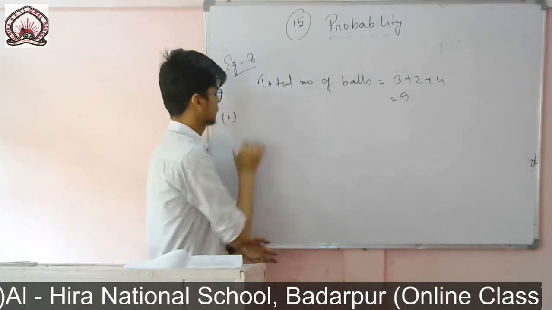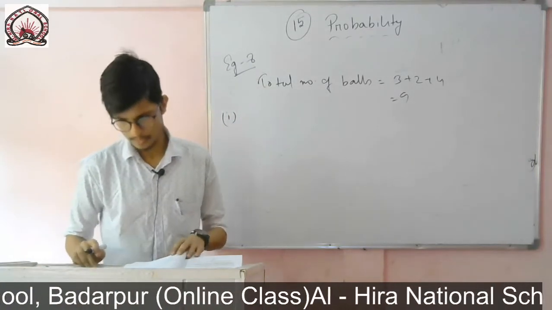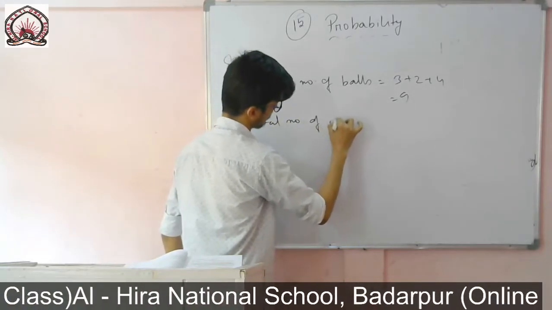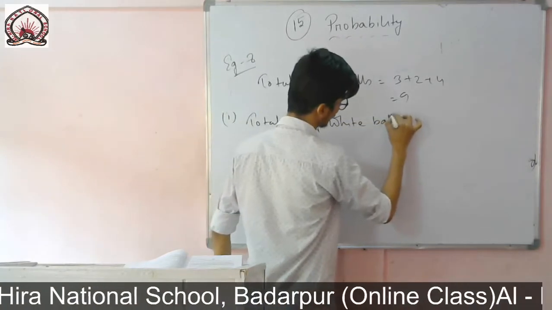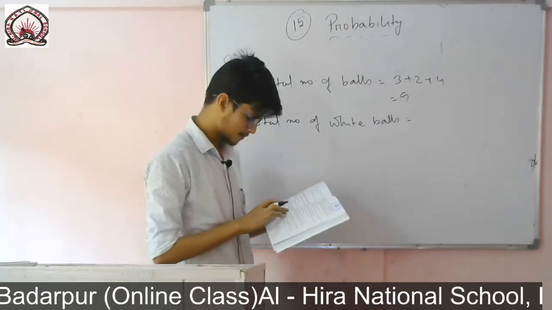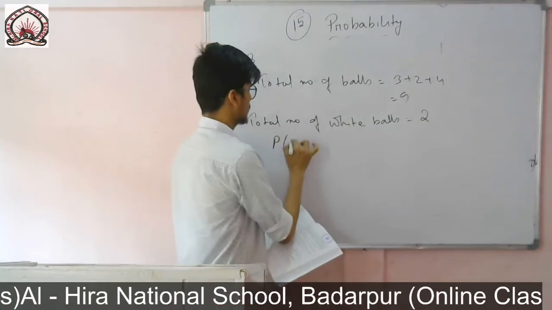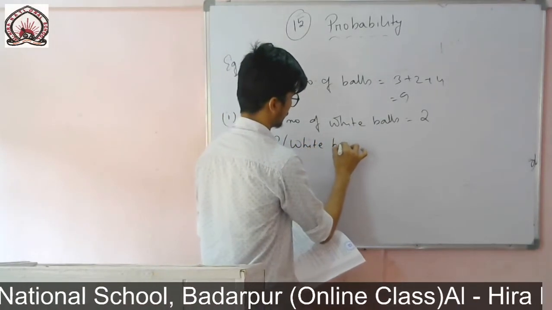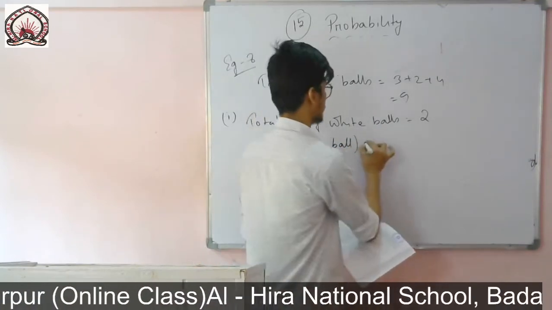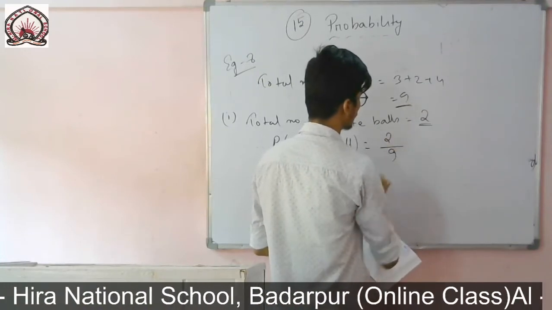Then the question is to find the probability of getting a white ball. So you write total number of white balls. How many? You see in the question, 2 white balls, so it is 2. Therefore probability of a white ball is equal to, this is our favorable outcome, this is the total possible outcome, so it will be 2 by 9.